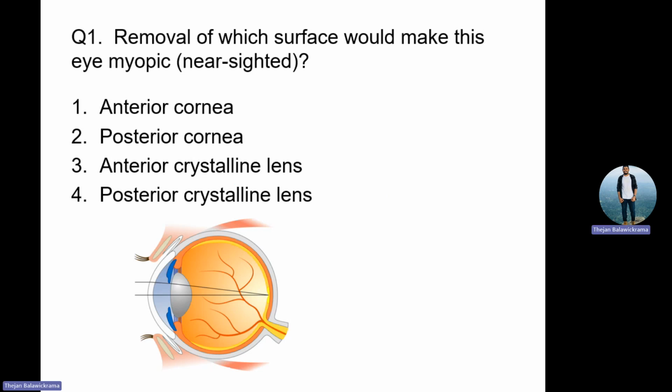So as the radius goes down, power goes up. If the radius is more, say 8, then it is 38 diopter. So automatically the anterior surface of the cornea is plus or minus? Plus.